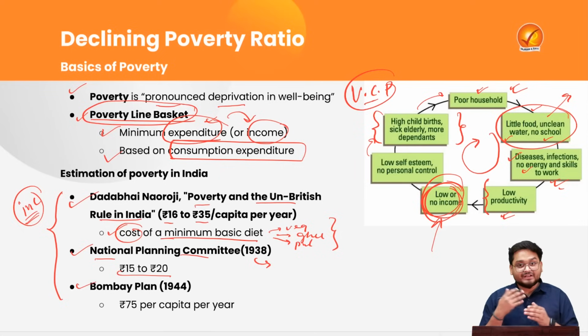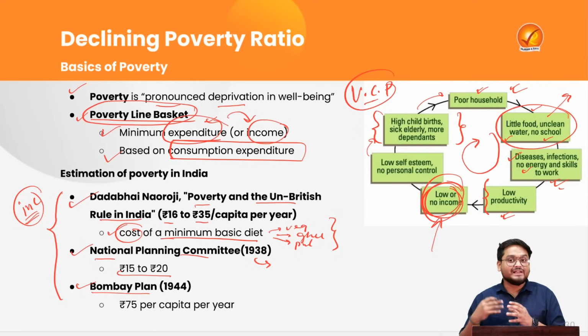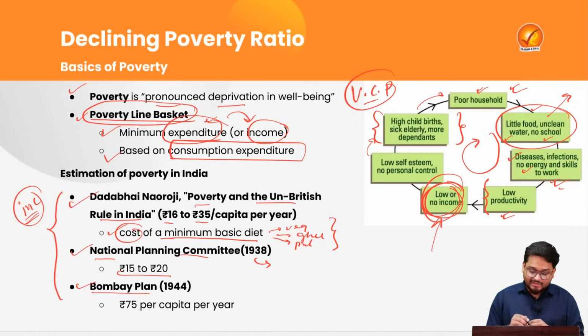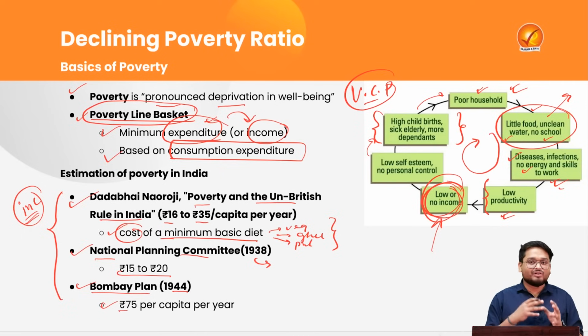And in the next phase, the Bombay Plan, which was a plan by the leading industrialists in the Bombay region, proposed in 1944, also suggested a poverty line of 75 rupees per capita per year. So these were all the estimates based on income levels before independence.